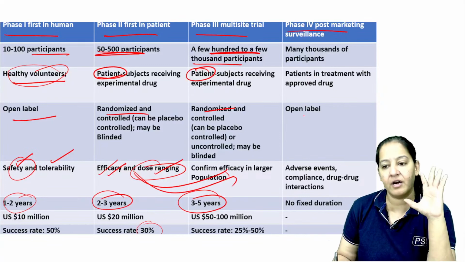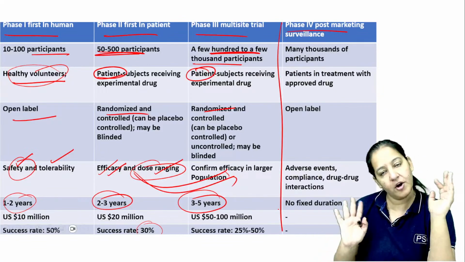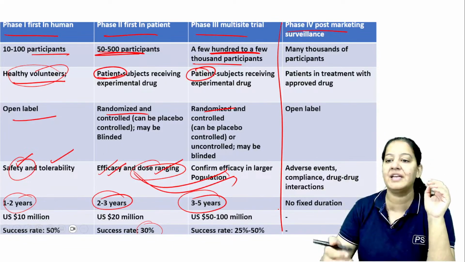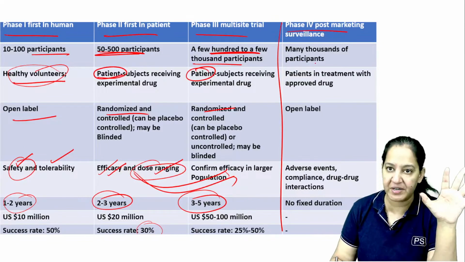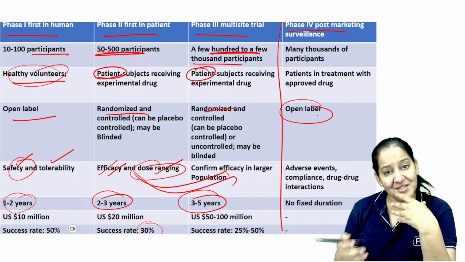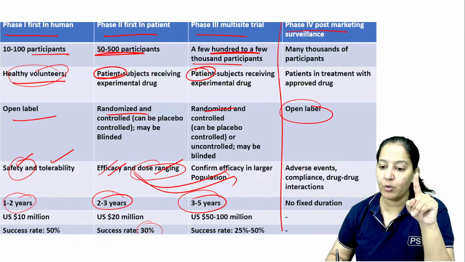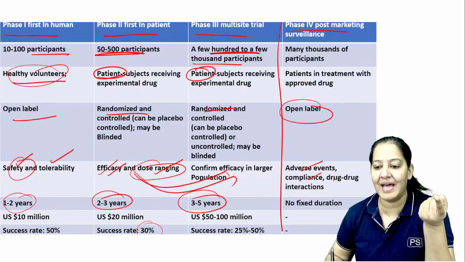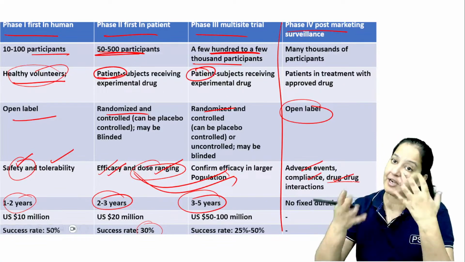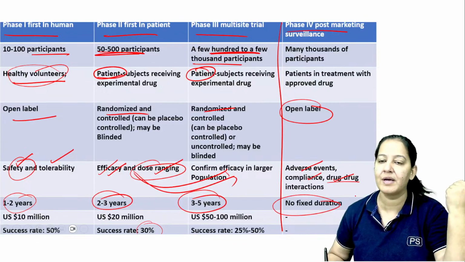And finally, we conduct phase 4. It is after the launch. Now, after phase 3, if everything is good, the government will allow you to launch it in the market. Now in the market, post-marketing, when everyone will purchase and take that drug, it is again open. It is not RCT because it is post-marketing. People will purchase it from the medical store and take it for that disease, right? You are looking for adverse effects, compliance, and drug-drug interactions, because when a patient takes it, the patient will not take one drug, the patient will take multiple drugs along with this drug. So drug-drug interactions, right? And there is no fixed duration. It always goes on. So this is phase 4.